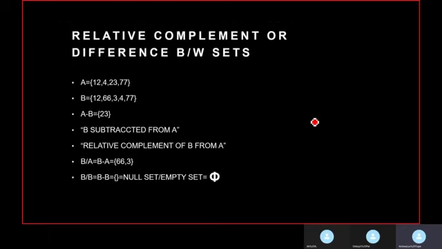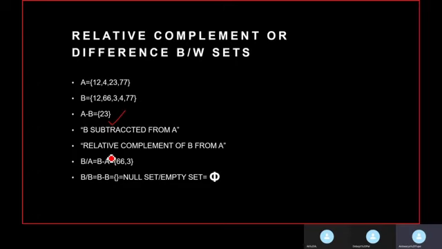Coming to the next part, that is the relative complement or the difference between sets. So we have set A and set B. The difference between sets implies all the elements present in A but not in B. So we have all the elements, but we don't have 23. So 23 will be the answer, which is also called the relative complement.